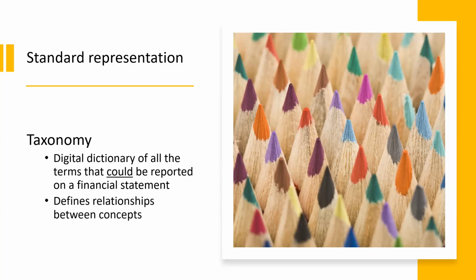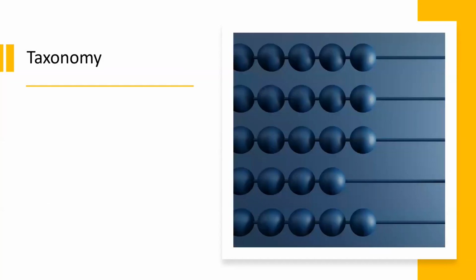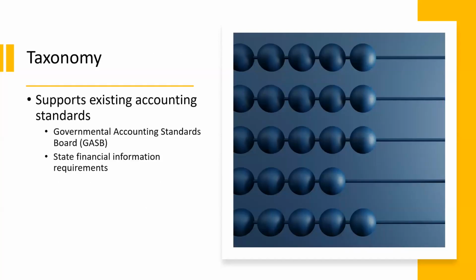A taxonomy also contains information about the relationships between concepts, like the fact that revenues can appear on an income statement, but never on a balance sheet, or the fact that assets has a parent relationship to current assets. The taxonomy supports existing accounting standards, standards that are developed and maintained by the Governmental Accounting Standards Board, or state-specific reporting, like the Chart of Accounts.